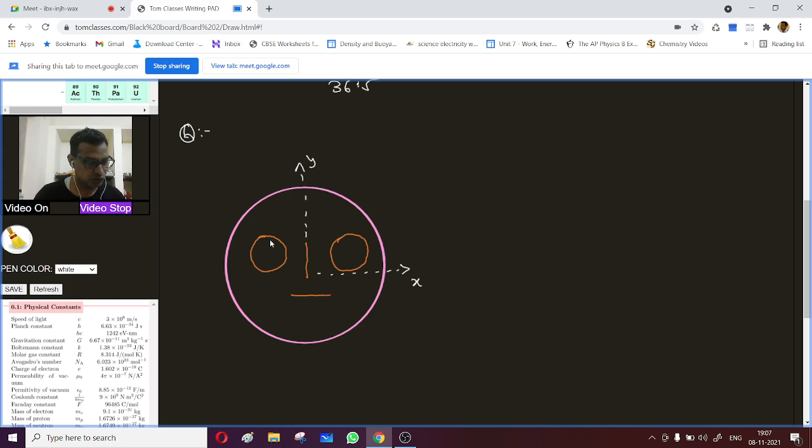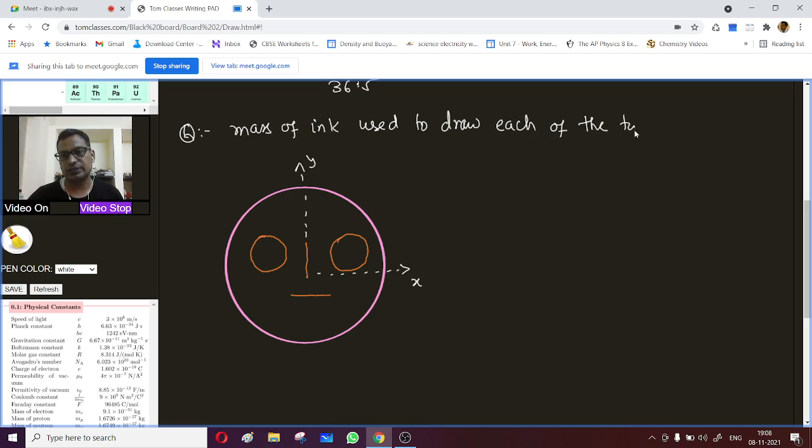The mass of ink used to draw each of the two inner circles and each of the two line segments is small m.